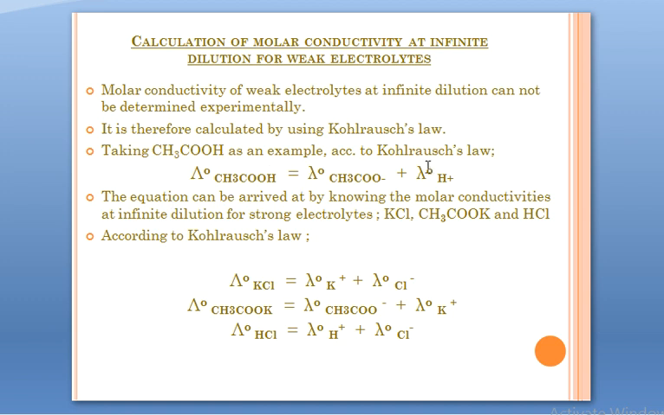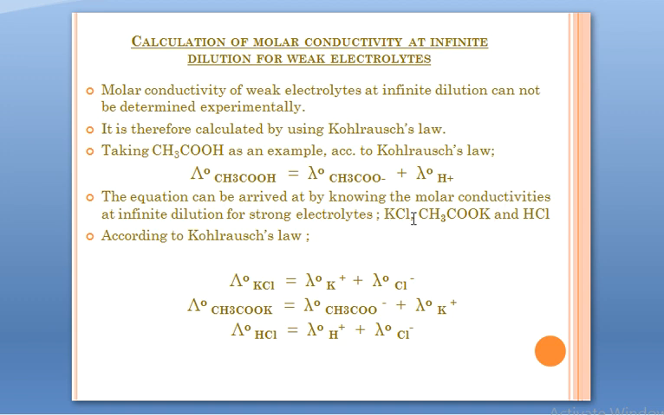This equation, the equation which we need, can be arrived at by knowing the molar conductivities at infinite dilution for these strong electrolytes. In this case, the strong electrolytes taken are KCl, CH3COOK and HCl. Now if you pay attention to the choice of strong electrolytes, there is something common with the weak electrolyte in question. First one, there is nothing common. Second one, the acetate ion is common with the weak one. Third one, H+ ion is common. And the first one has a common ion with this strong electrolyte and this strong electrolyte. This is the first thing that has to be done carefully.